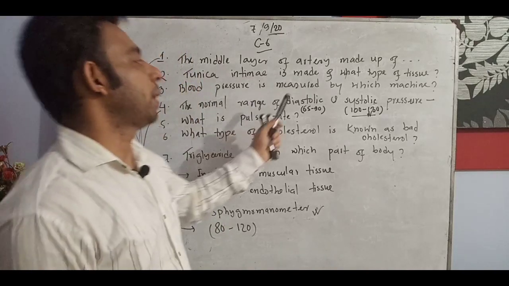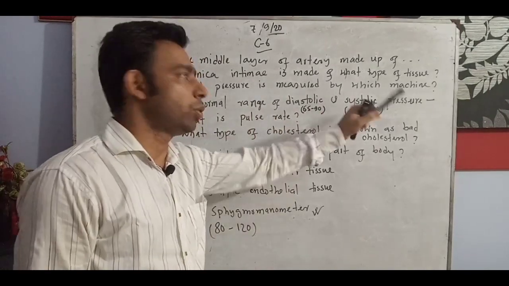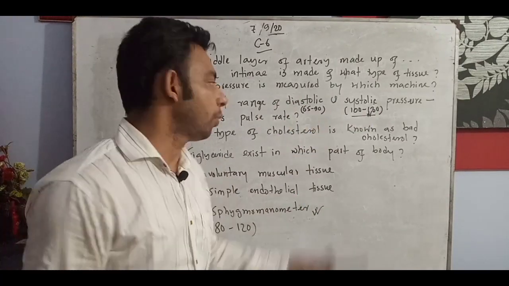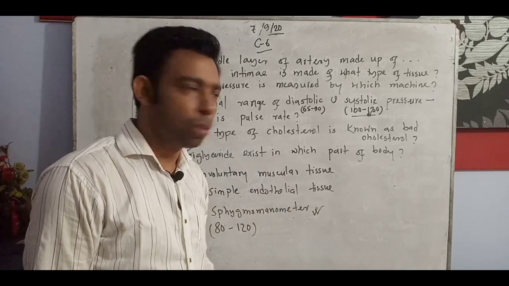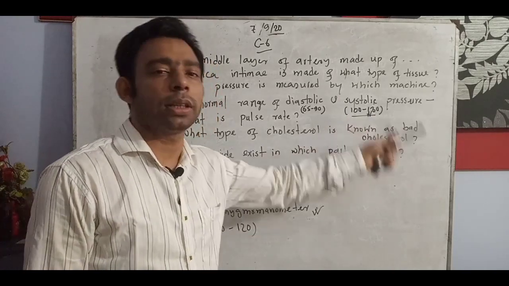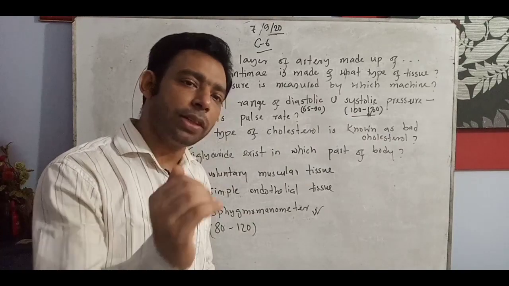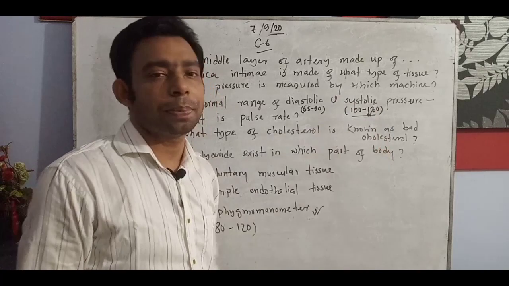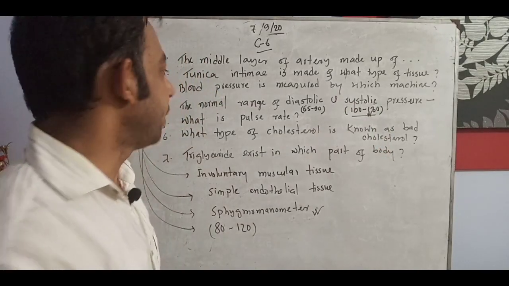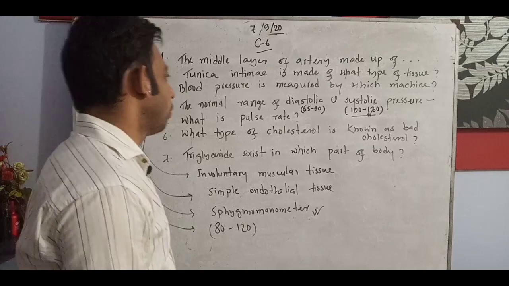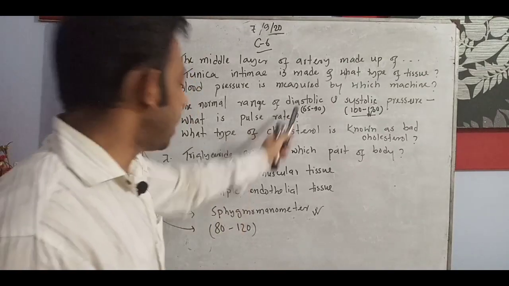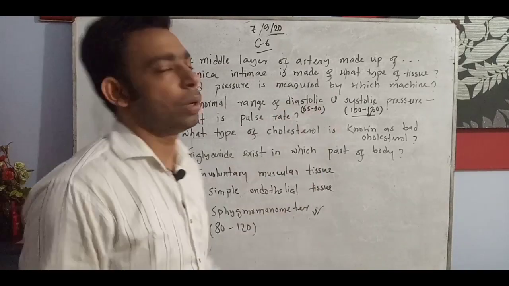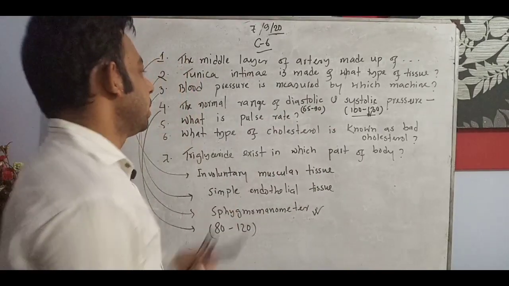Normally we know that 80 and 120 is the range, but in between them, the normal range of the diastolic, if it is asked, is 65 to 90. And systolic pressure 100 to 130. That means 120 is the optimum range, but if it is more than 120, it is accepted up to 130. So it is also very important to know that point, not only the range, diastolic 80, systolic 120. In between them, the diastolic range and systolic range at optimum level, normal level, is counted.